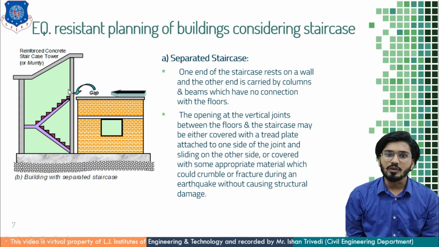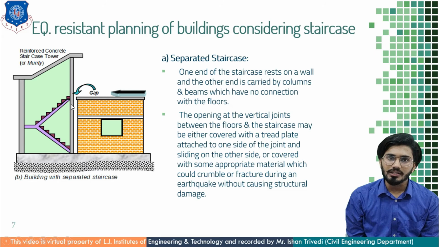The opening at the vertical joint between the floors and the staircase may be either covered with a tread plate attached to one side of the joint and sliding on the other side, or covered with some appropriate material which could crumble or fracture during an earthquake without causing structural damage.